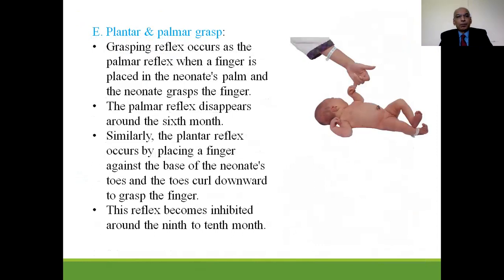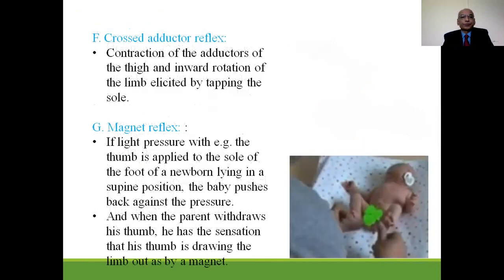Next is the palmar and plantar grasp, also known as grasping reflex, which occurs as the palmar reflex when a finger is placed into the neonate's palm and the neonate grabs the finger. Palmar reflex disappears around 6 months. Similarly, plantar reflex occurs by placing a finger against the base of the neonate's toe and the toes curl downwards to grab the finger. This reflex becomes inhibited around 9 to 10 months of life, so that it helps in the ease of walking.